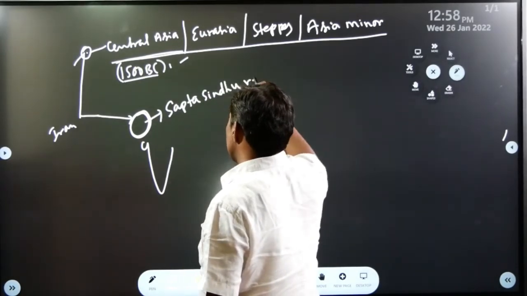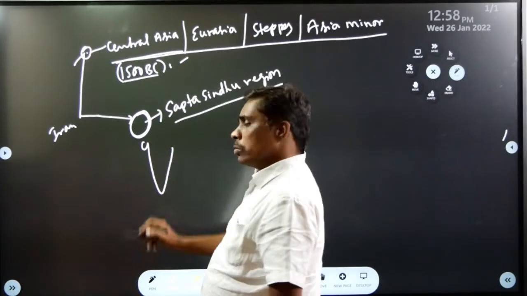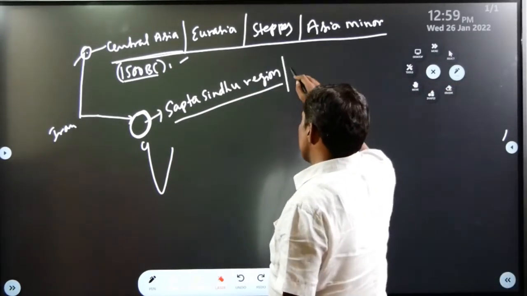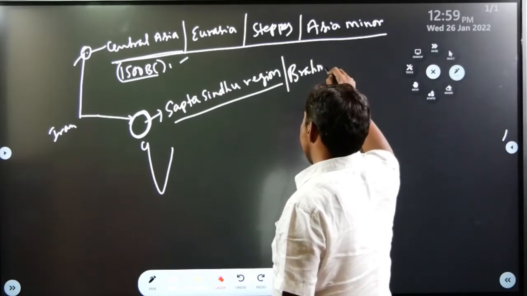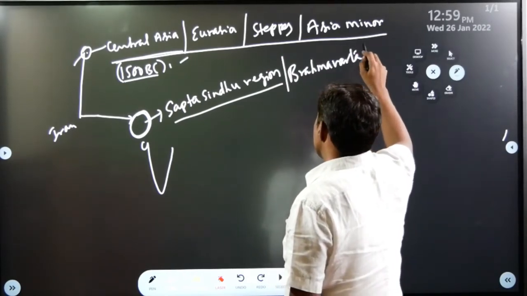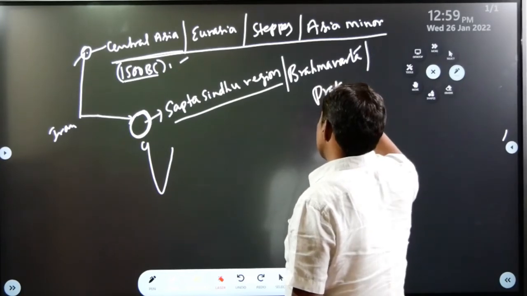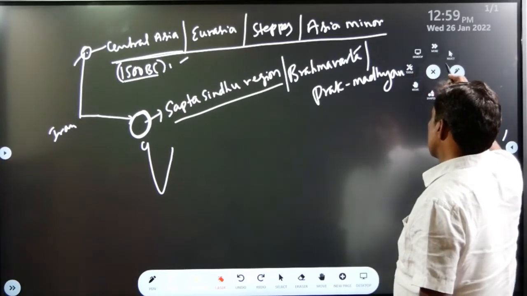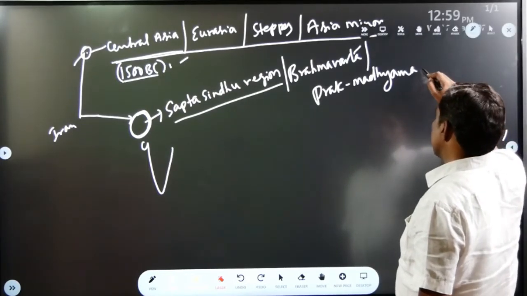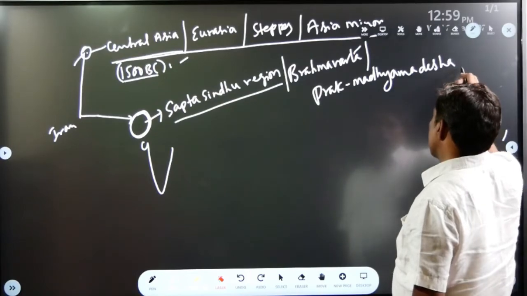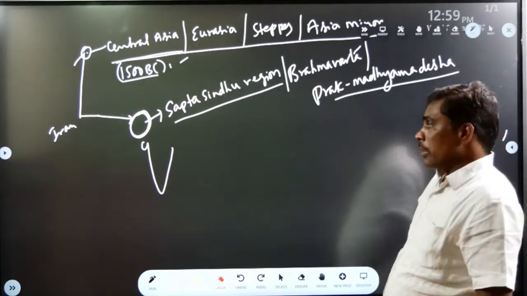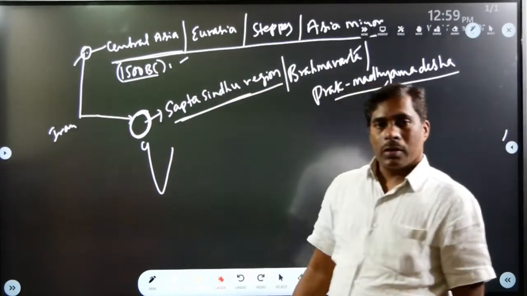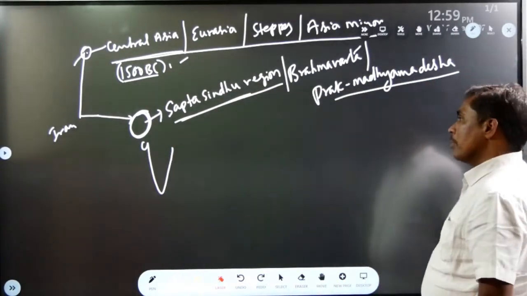Sindhu and its tributary region is called Sapta Sindhu region, also called Brahmavarta, also called Prak Madhyama Desha.